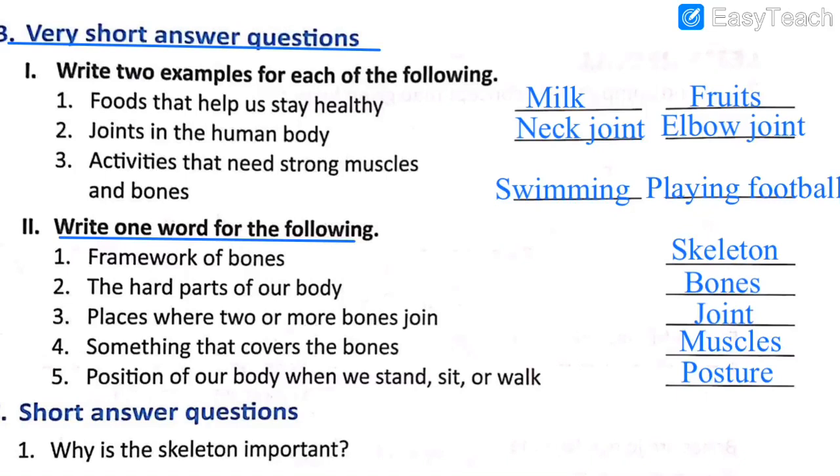One word for the following. Number 1, framework of bones is called skeleton. The hard parts of our body are our bones. Place where 2 or more bones are joined is called a joint. Something that covers the bones is called our muscles. Position of our body when we stand, sit or walk is our posture.